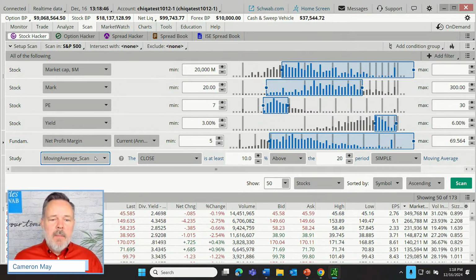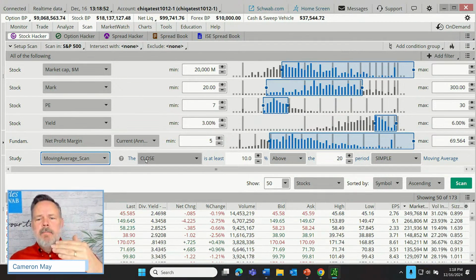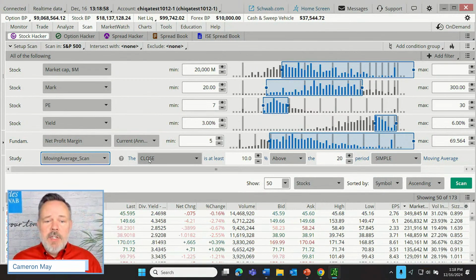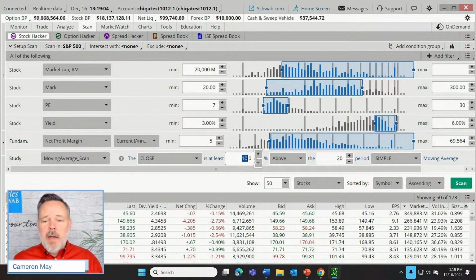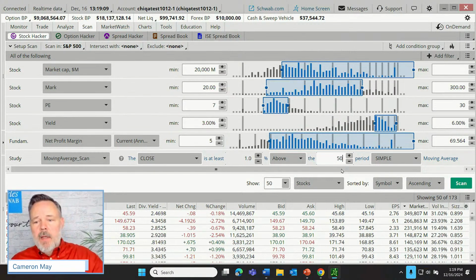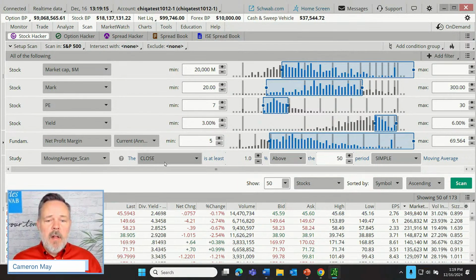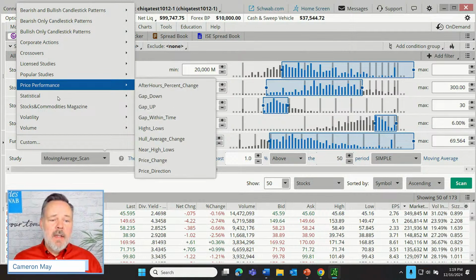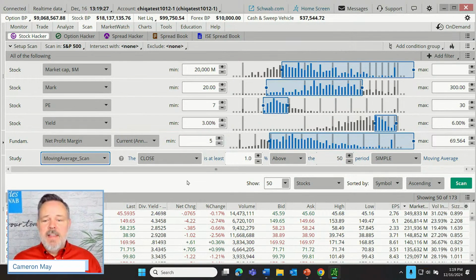There we go. So in our moving average scan, let's say that our trader is looking for possibly prices strengthening, maybe price remaining above a specified moving average. So let's say we're going to look for closing price values at least 1% above, how about we say a 50 period simple moving average. All of this is customizable. It could all potentially be tailored to whatever the trader sees as their own preferred approach. We don't have to use moving averages. We could use all sorts of other technical indicators. This is just the one that we're going to use for today's example.